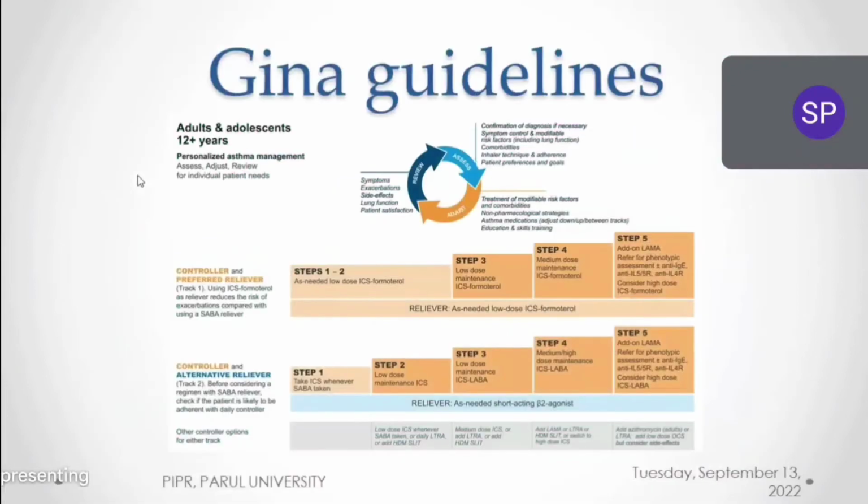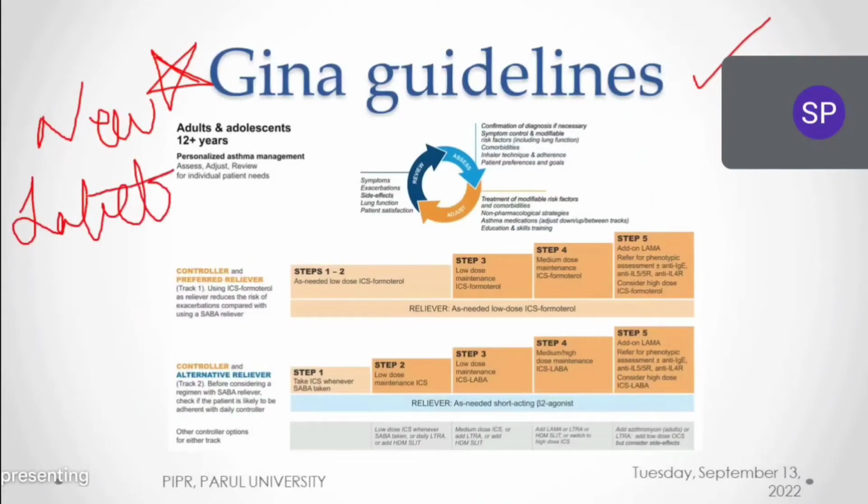Now you see, these guidelines are very very important. I will focus on these guidelines. Everybody should concentrate, you should not leave. In hospital you can follow these GINA guidelines, the Global Initiative for Asthma. These are followed everywhere in the world, and these are very effective and very new. These are the very latest guidelines, based on recent studies. Everyone listen carefully to the GINA guidelines.